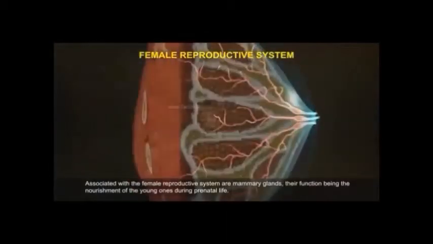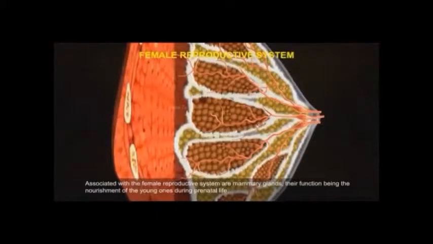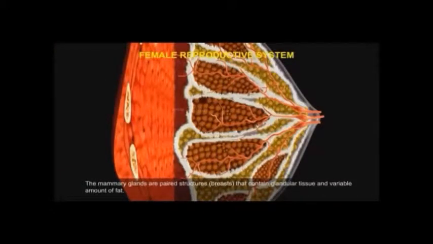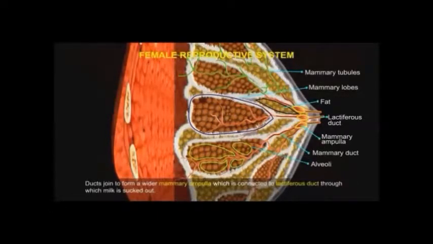The mammary glands. These glands are the organs of milk production and are located in the breasts. The mammary glands are modified sweat glands. Externally, each of the breasts of both males and females has a raised nipple surrounded by a circular pigmented area called the areola.